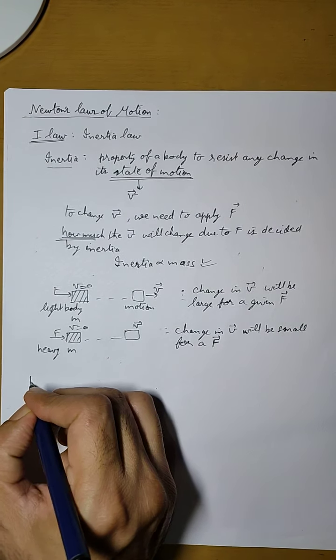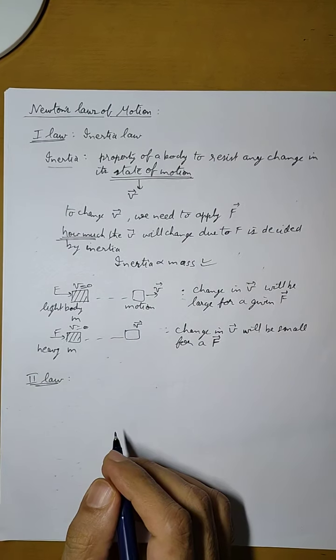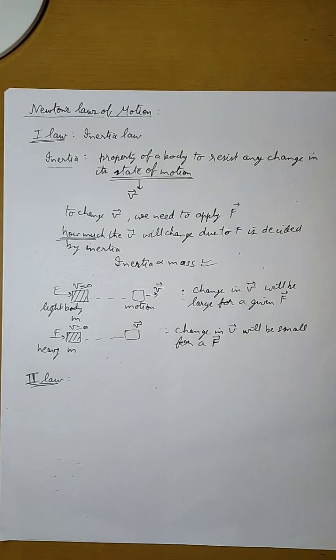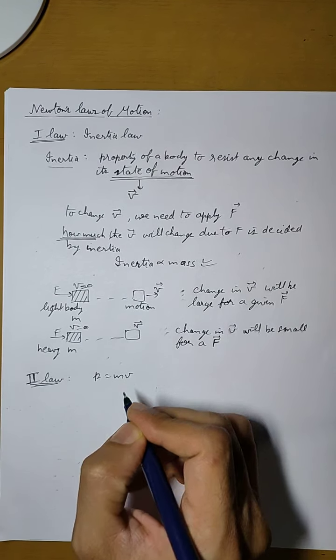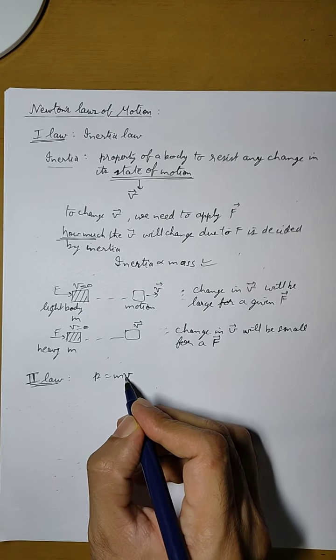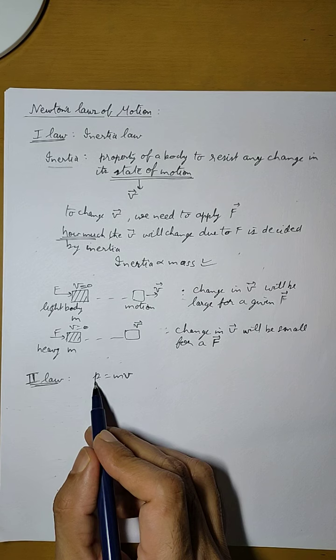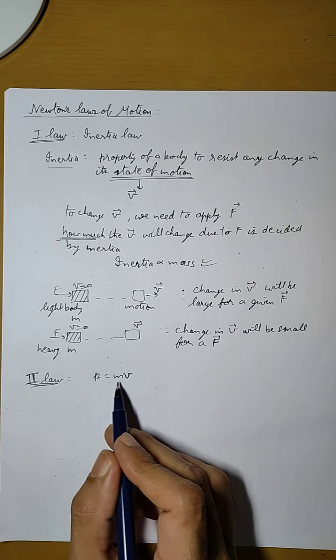Now let us come to the second law. We know the statement already. The second law states that force is directly proportional to the rate of change of momentum, and we know that momentum is given by mv. That means if a body is moving with a certain velocity, only in that case there will be momentum. And if there is a change in momentum, that means there is a change in velocity.